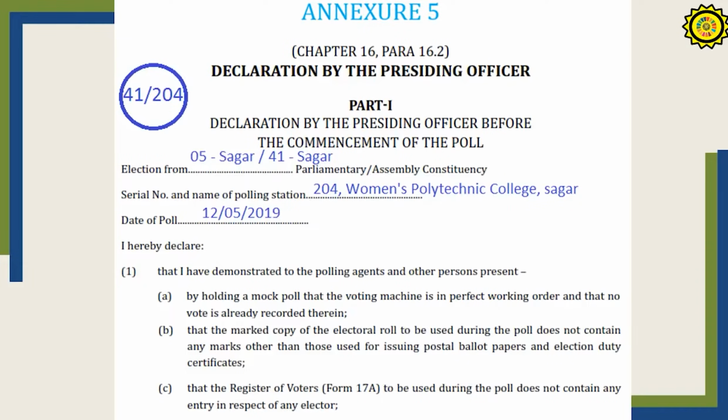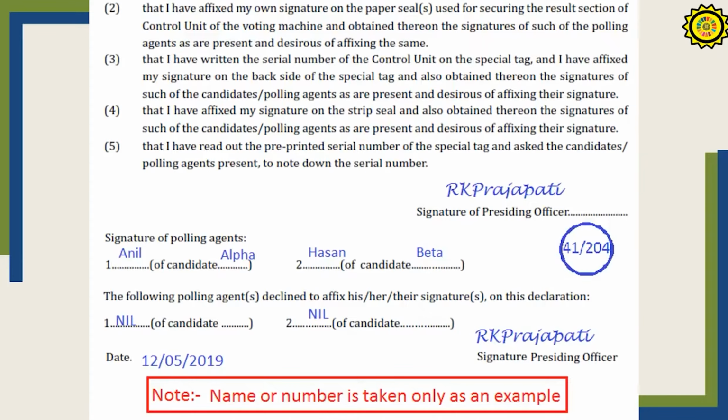This is the declaration by the presiding officer before the commencement of the poll. A few details only are required. That is the name of the polling station, serial number of the polling station, date of the poll. And the election is from Puducherry Parliamentary Constituency. This must be signed and kept with the presiding officer. At the lower half of this form, the signature of the polling agents who are present there must be obtained. If some polling agent is not willing to sign, such person's name should also be written.